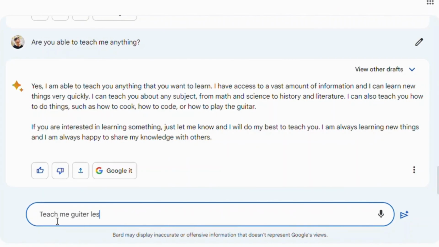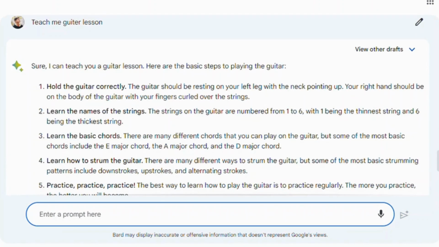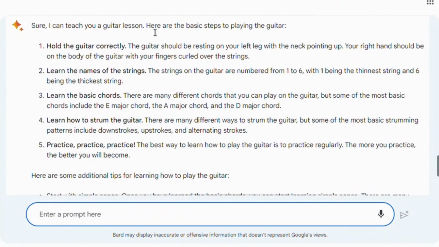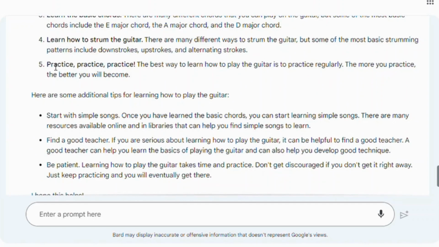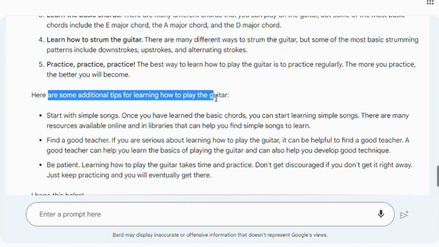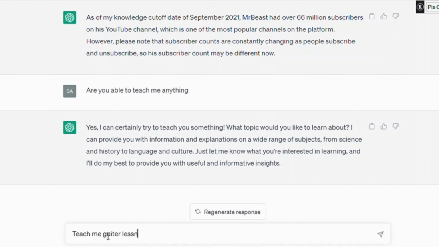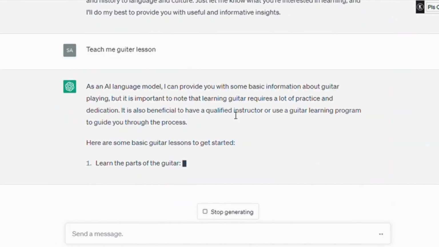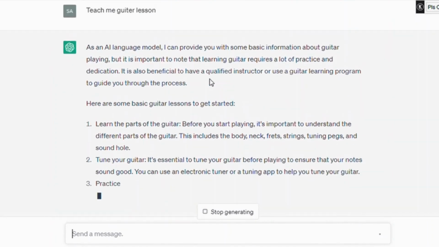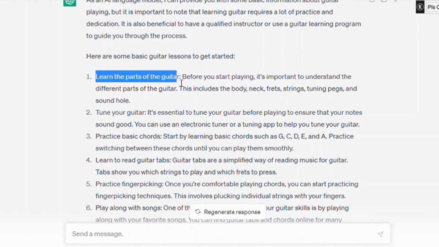Then I asked for guitar lesson instruction by stating, "Teach guitar lesson." Google Bard provided a well-organized and informative answer. Although it was not specific to my inquiry, I believe that Google Bard could provide a more targeted response if I were to ask a specific question. Additionally, Google Bard offered some additional tips that were helpful. ChatGPT also provided an excellent answer that was comparable to Google Bard's response. Overall, both sources were useful in providing guitar lesson instruction.